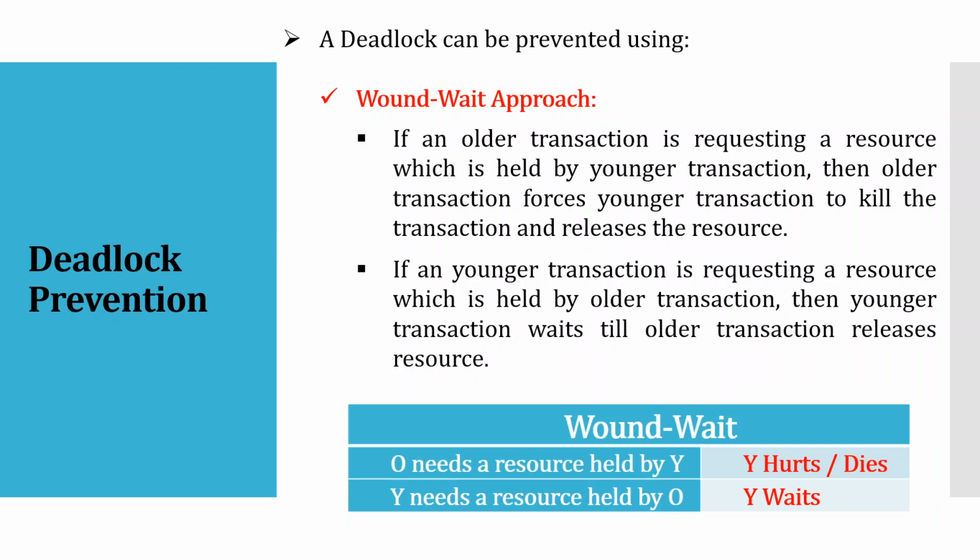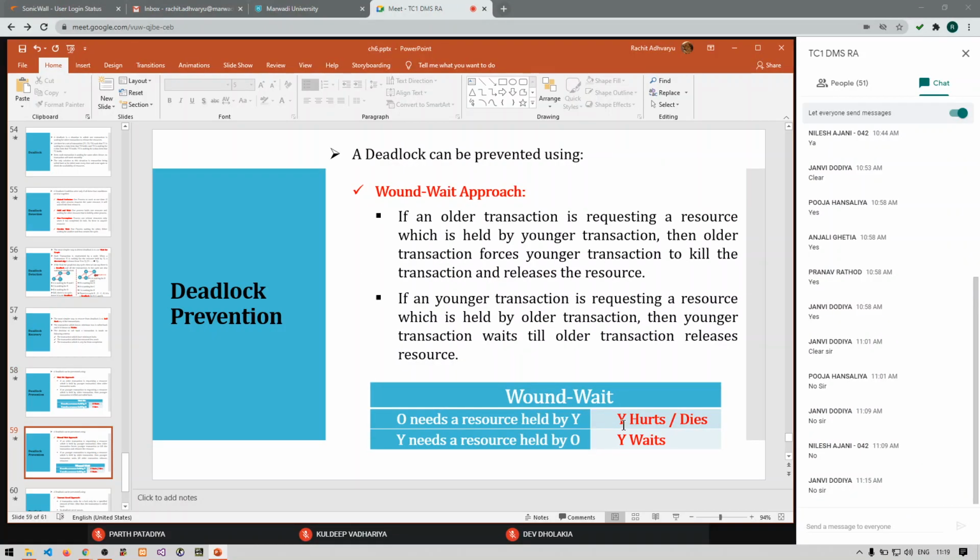And if the younger one wants the resource held by the older one, then the younger one is asked to wait. So in all conditions, the younger one will die in both cases. This is what the wound-wait approach for deadlock prevention is. Just go through it once.